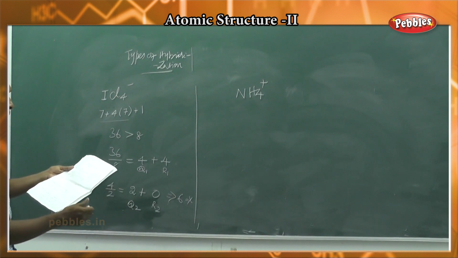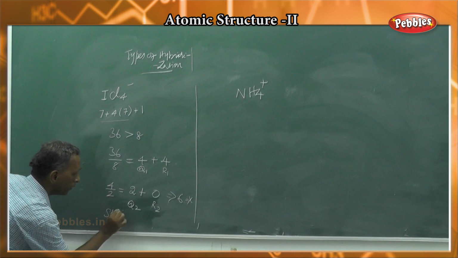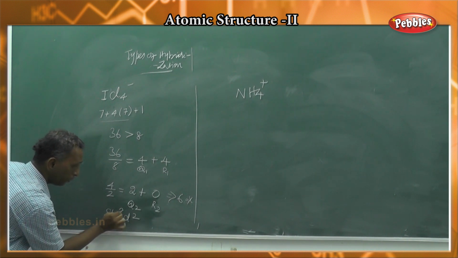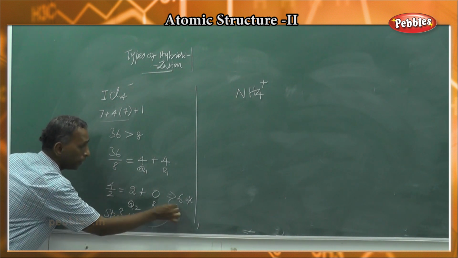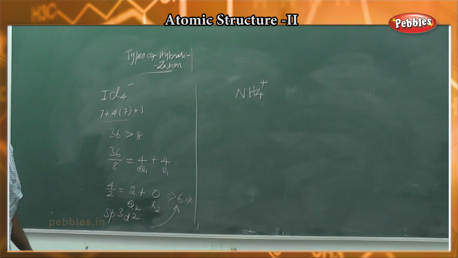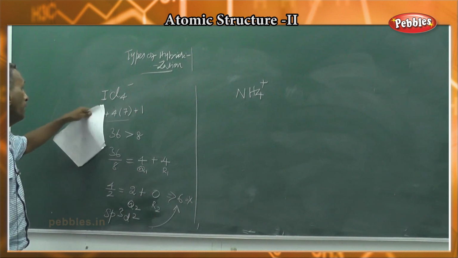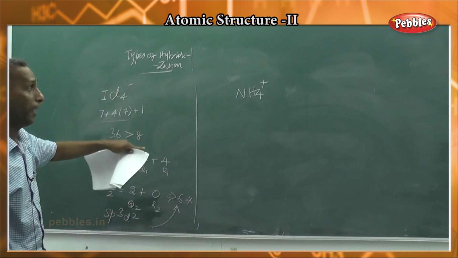6 equal to X means the hybridization is sp3d2, that is one s orbital, 3 p orbitals, and 2 d orbitals, 1 plus 3 is 4, plus 2. So for 6, the type of hybridization is sp3d2. So this establishes the type of hybridization for the iodine tetrachloride anion.